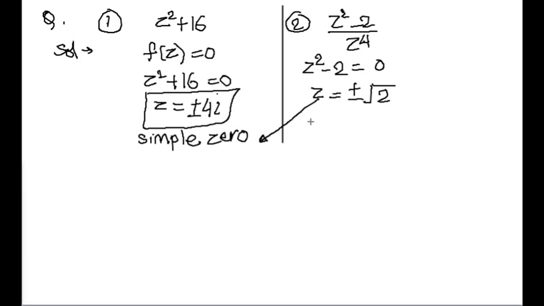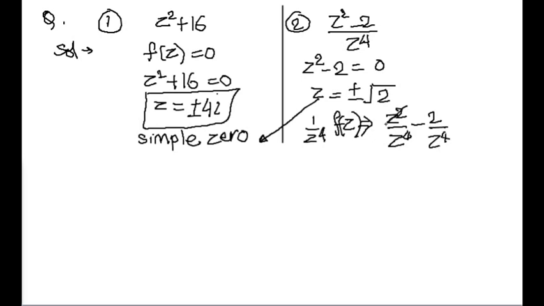Next, for 1 upon z to the power 4, because it is in the denominator, when the denominator becomes infinite, what becomes, if I separate it, f(z) gives z square upon z4 minus 2 upon z4.